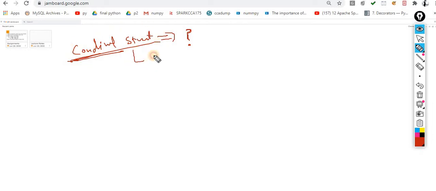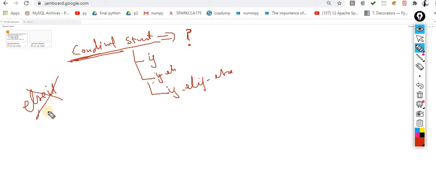Now understand the conditional statements. The English meaning is the same: if you want to perform any condition inside your programming logic, then you have to follow the conditional statement. Inside Python we have if, if and else, and if, elif and else. If you are coming from a C++ background, there is else if. The concept is the same, but in Python you are supposed to use elif.